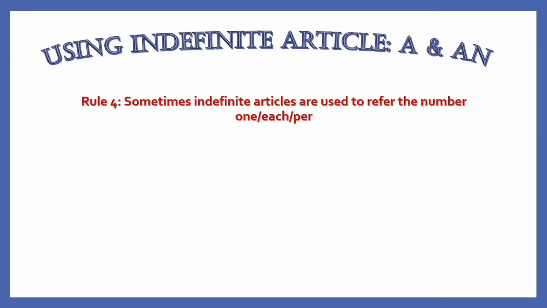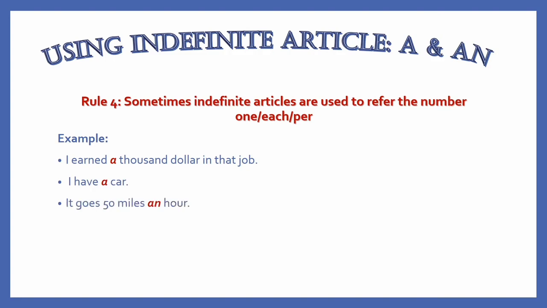And rule number 4. Sometimes indefinite articles are used to refer to the number 1, each, or per. For instance, I earned $1,000 in that job. It means $1,000. I have a car. It means one car. It goes 50 miles an hour. It means per hour.